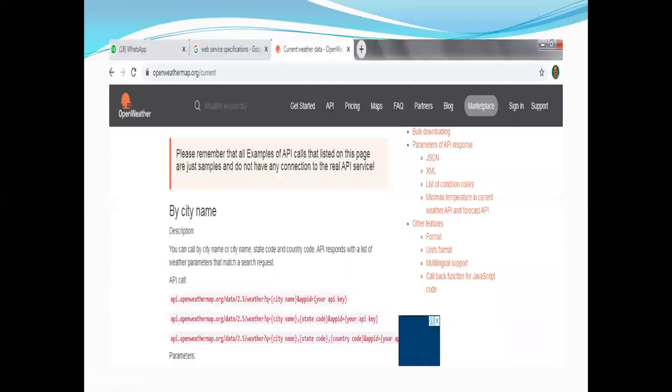The application programming interface key is provided by the service provider, and if that key and the city name are available, then this particular server processes your request. The server searches that city, and if the city is found, it provides you the forecasting detail. If the city is not found, it provides that information to the user as well.